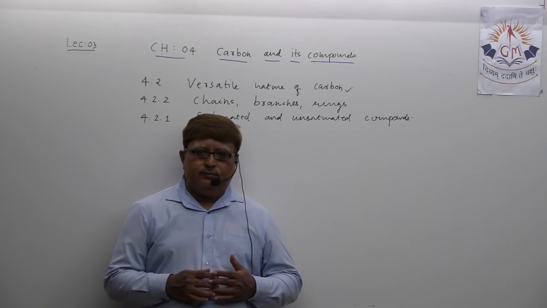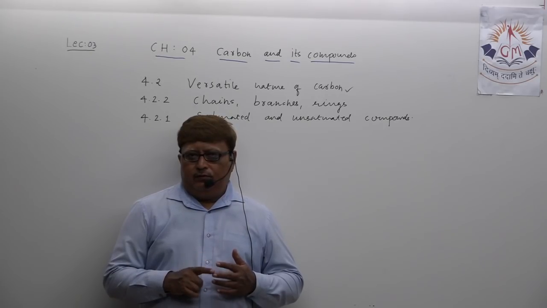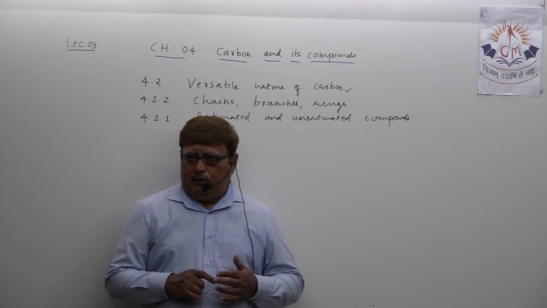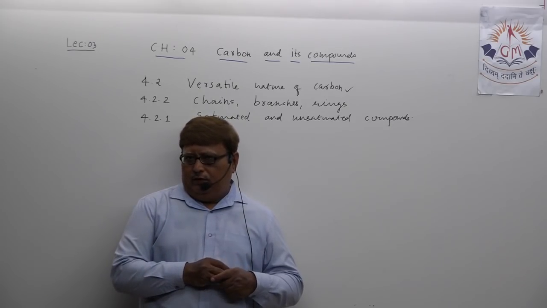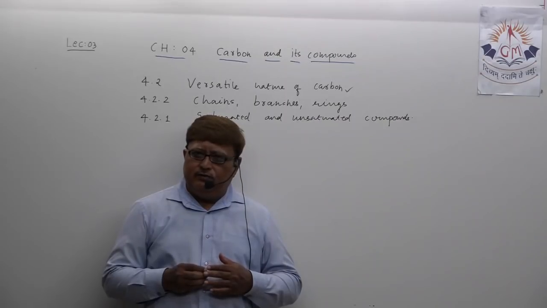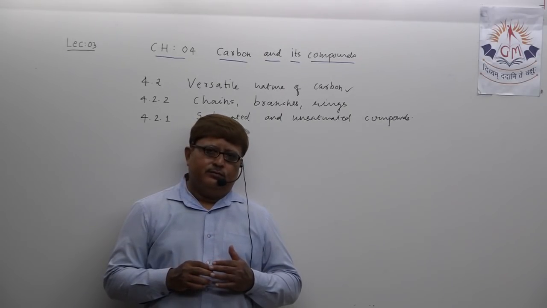For that purpose, the versatile nature of carbon is responsible. You all know the meaning of versatility. Understand? Carbon has a versatile nature.